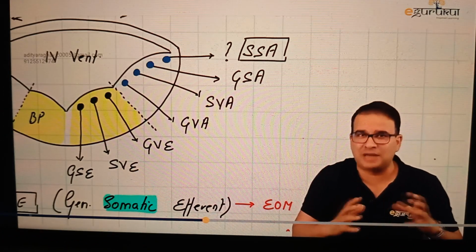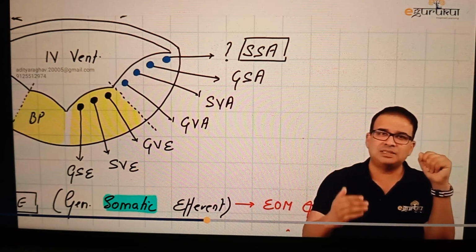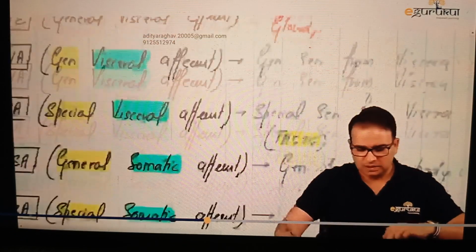There's a different phenomenon called neurobiotaxis. We will discuss that in neuroanatomy. As of now, let's keep it simple. So let's take all these 7 columns, put them in the brainstem, and understand what nerve nuclei will come under these particular columns. So there we go.